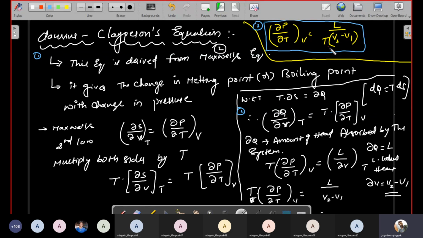So actually, this equation is used to calculate the variation of boiling points of the liquid with pressure. Okay, so it explains the boiling points of various liquids, the application. We will discuss some more applications of the Clausius-Clapeyron equation in the next page. Okay, so please note it. I'll move to the next page.